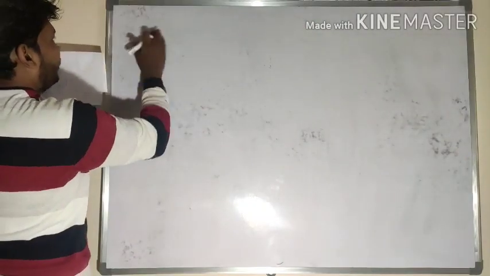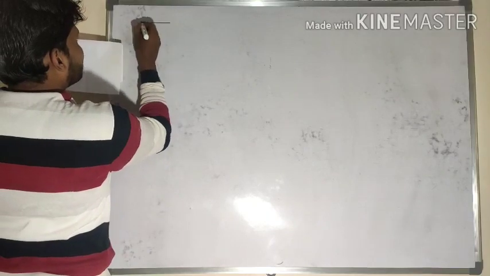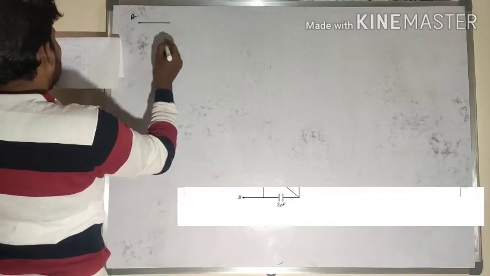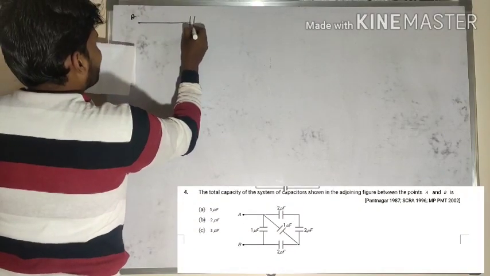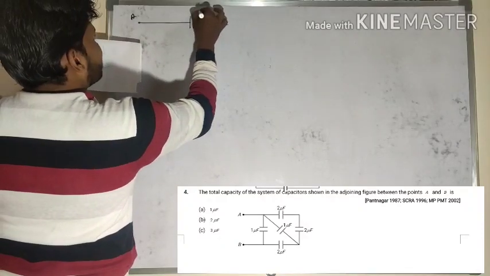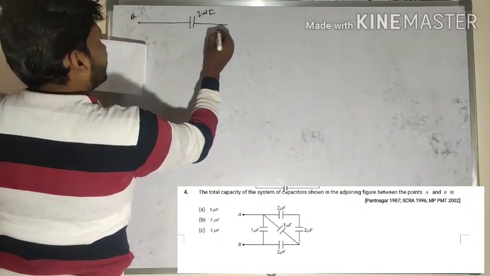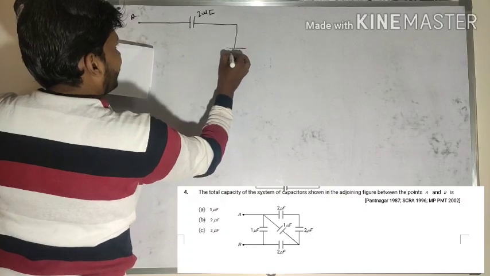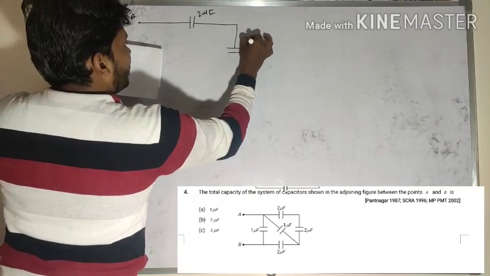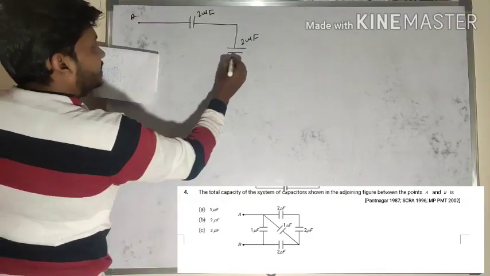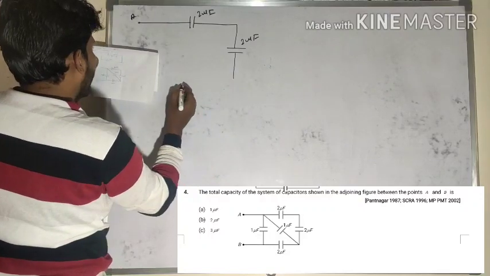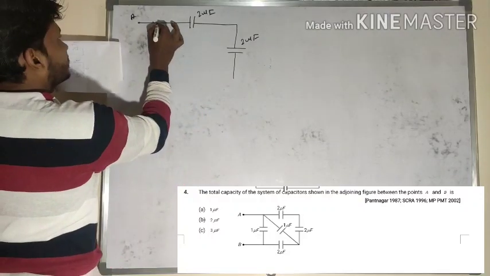In this circuit I would like to determine the effective capacitance. So let me draw the circuit. This is point A. Here capacitors are arranged both in series and parallel manner. I want to determine the effective capacitance between the point A and B here.